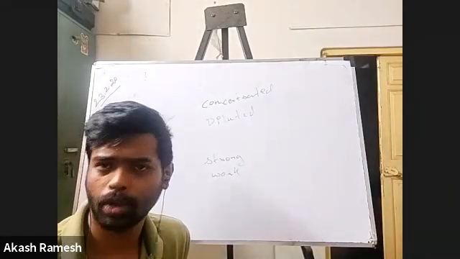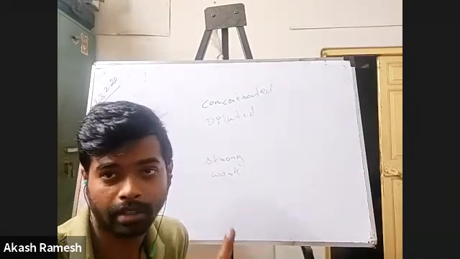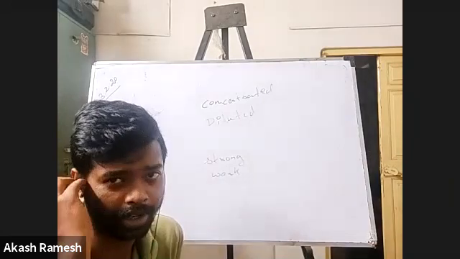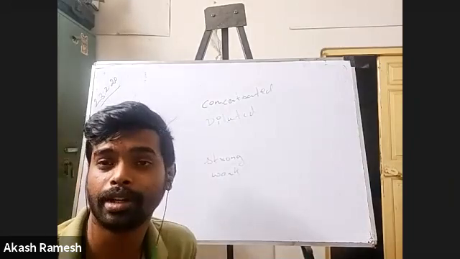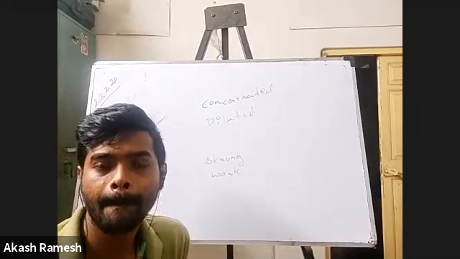Okay. Do you want to comment on how these two are different? Concentrated acid does not mean it is a strong acid. Please don't think like that. I think there was a question in your assignment also, isn't it? There was a question regarding concentrated acids versus strong acids. I think they asked you to differentiate between a concentrated and a strong acid. How do you differentiate? Tell me. Concentrated acid is the acid which, when dissolved in water, gives out more H plus ions, whereas a strong acid is an acid by itself, for example HCl, it's a strong acid, whereas acetic acid is a weak acid.